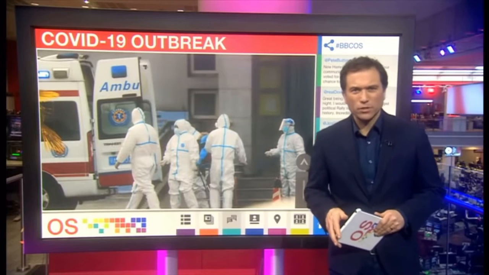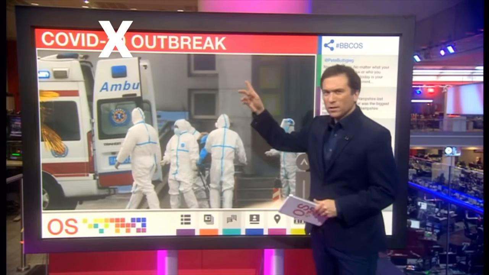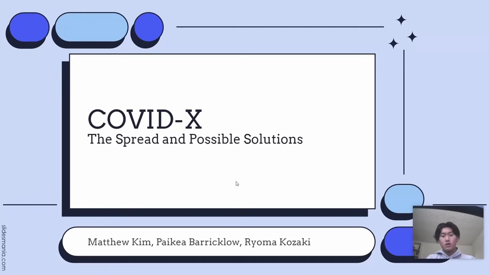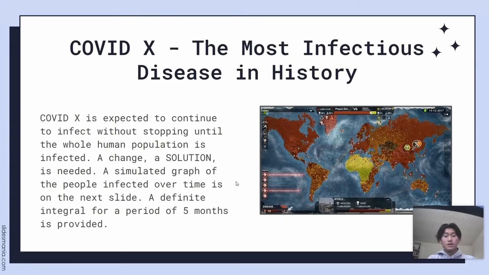The World Health Organization has officially called it COVID-X. COVID rising to the highest point since mid-February. COVID-X by Matt Paquea and Rio. COVID-X, the most infectious disease in history.